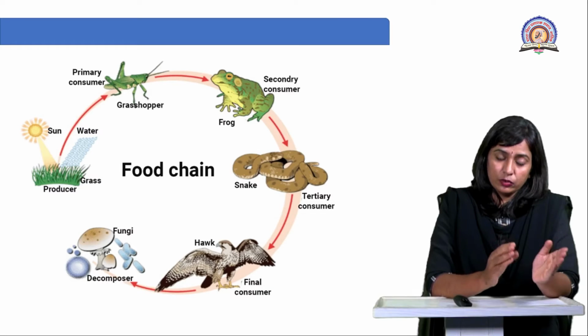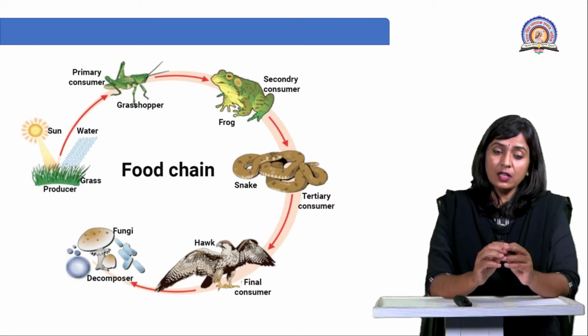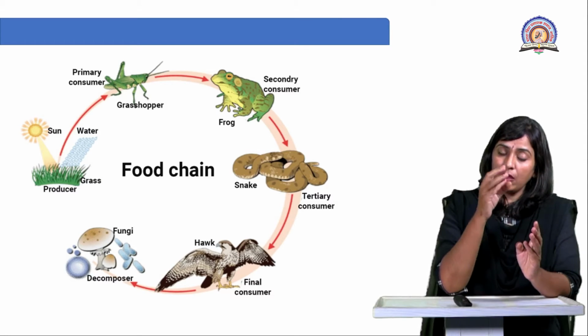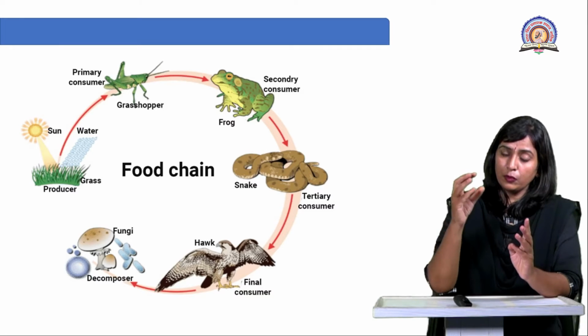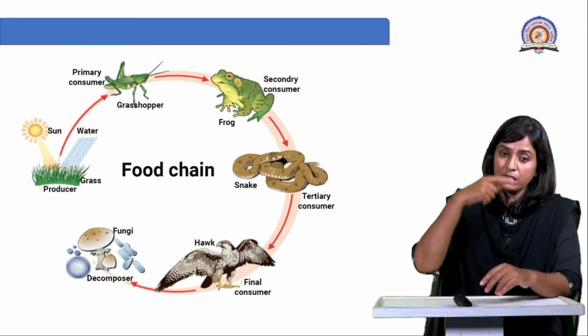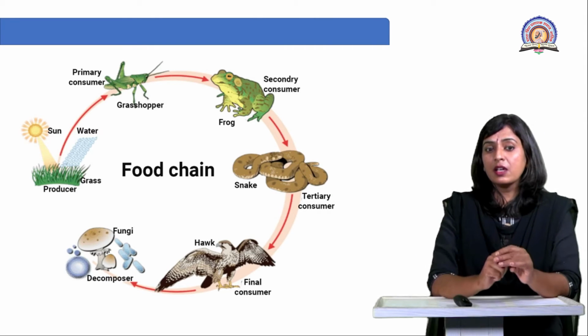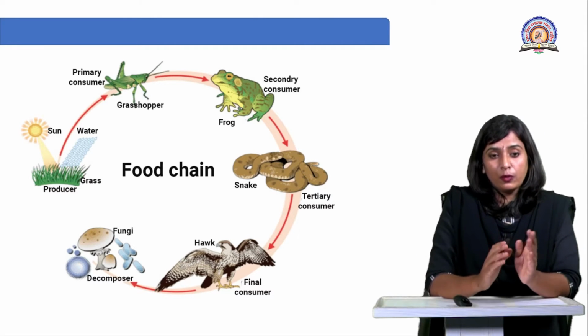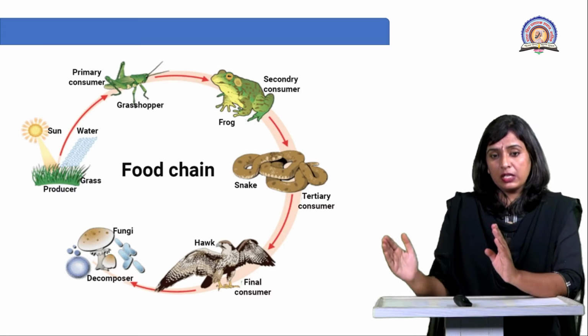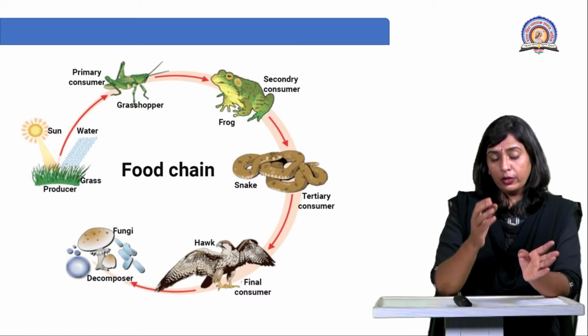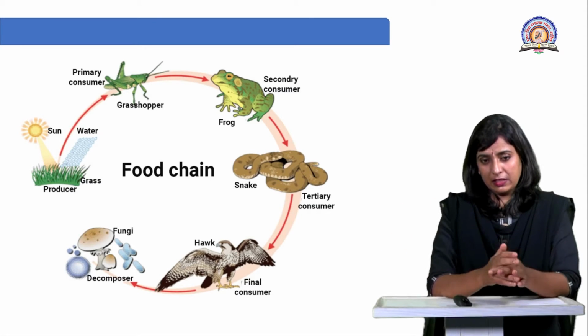Apart from that, the energy which was produced by the producers, packed in the form of food as an organic matter, is further transferred to what? The primary consumer, that is the grasshopper, from where the energy is transferred to the frogs when the frog feeds on the grasshopper, right, or insects.